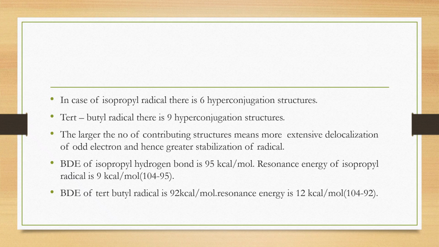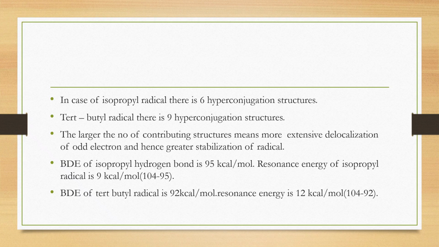And what about tertiary butyl radical? Tertiary butyl radical, the structure is CH3, CH3, C. That is CH3 thrice C. That means on the carbon bearing the odd electron, 3 methyl groups are there. So as we know, each methyl group can contribute 3 more structures. So total 3 into 3, 9 hyperconjugation structures are there for tertiary butyl radical. So as the number of contributing structures increases, the stability of the hybrid will be more. So tertiary butyl radical will be more stable than secondary or primary radicals.